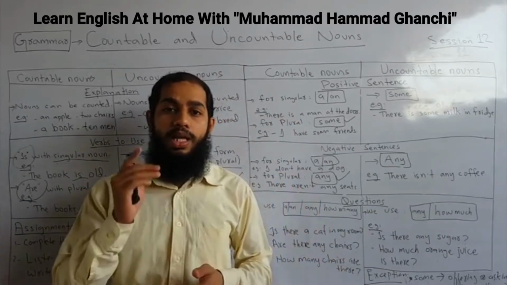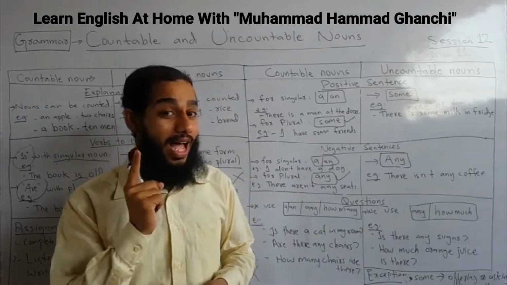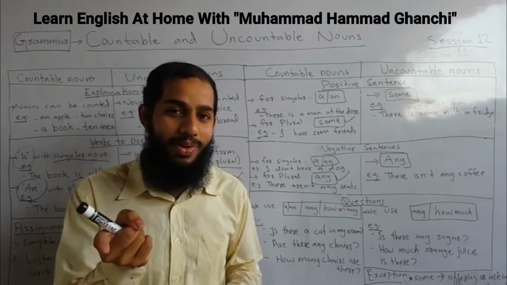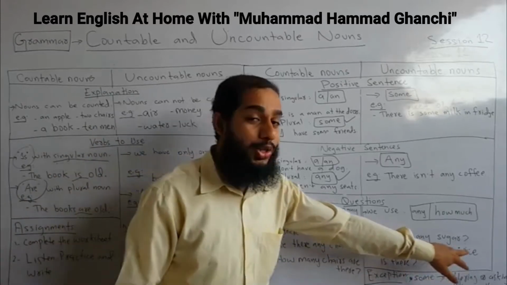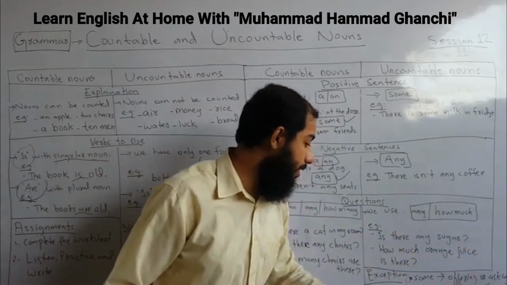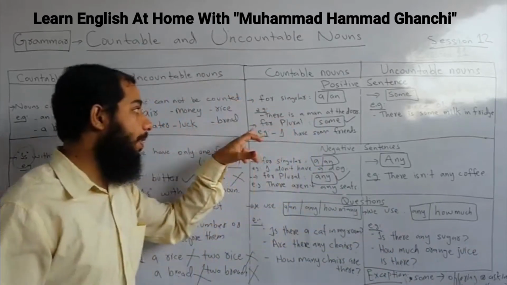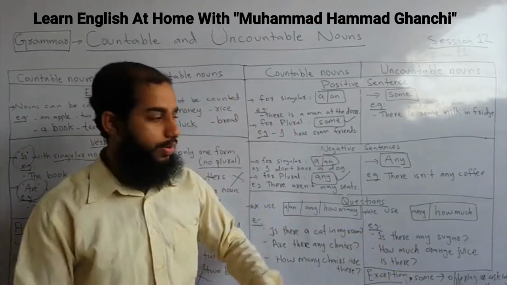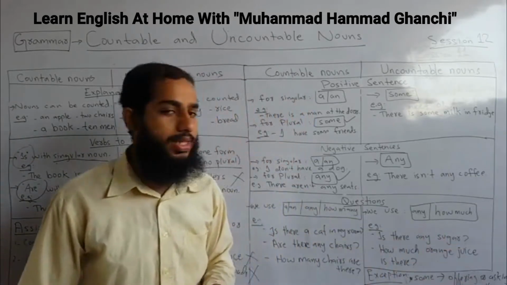Repeat after me. Countable, how many. Uncountable, how much. Countable, uncountable, how many, how much. That's good. Alright. Is there any sugar? Of course. How much orange juice is there? So see, sugar and juice. Sugar is a smaller part, very tiny, and juice is a liquid. So it is an uncountable noun. So: is there any sugar, and how much orange juice is there?